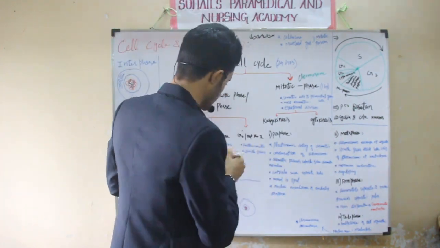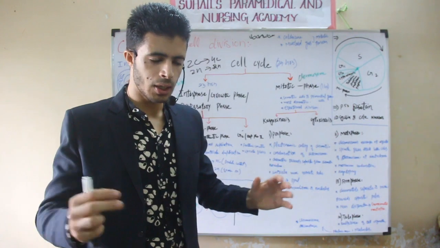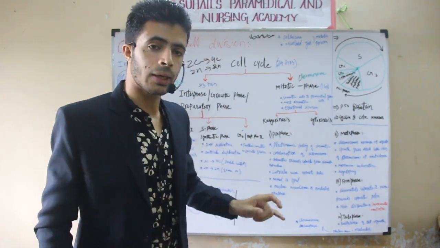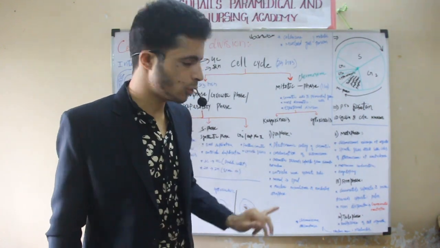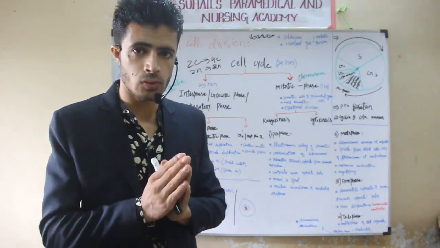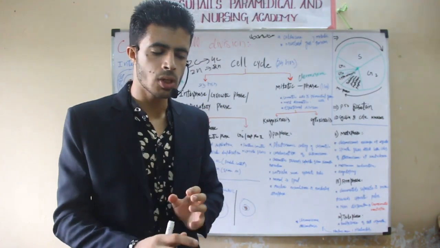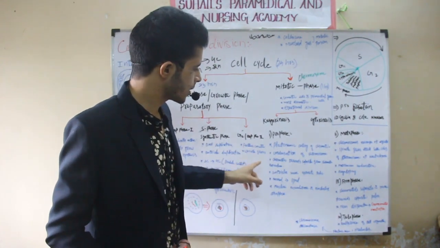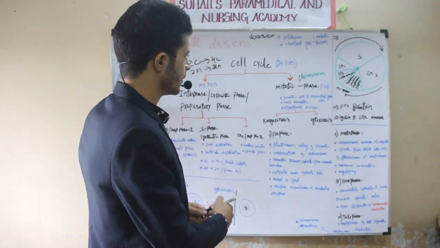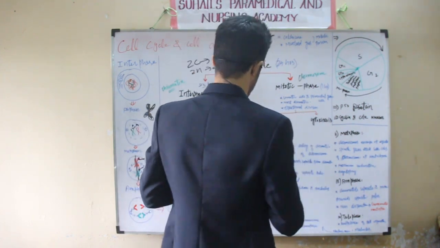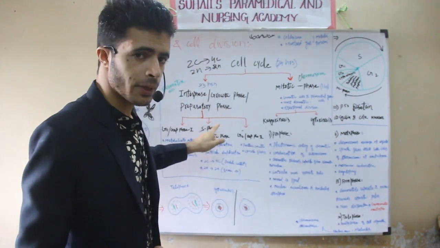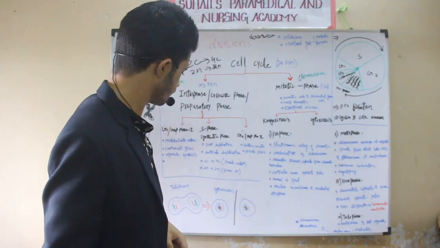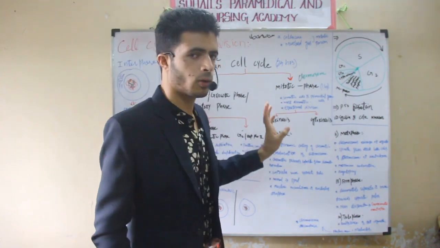So then there is the G2 phase. In the G2 phase, further growth of the cell occurs. If the cell requires any more growth, the further growth will occur in G2, or we can say gap phase second. And the polymerization of spindle fibers, the formation of spindle fibers from the centrioles, will also occur in this gap phase second. Okay, then there is a phase that is called the mitotic phase. So this was the growth phase, interphase, preparatory. Now you can understand why it is called a growth phase, why it is called a preparatory phase. Okay. So now we will go towards the mitotic phase.